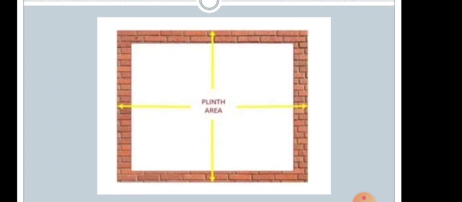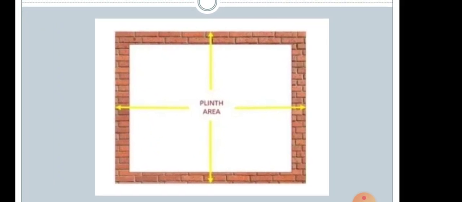Now when you consider a plan of a building here, for plinth area you can see the total built covered area that is measured at the floor level of the basement or of any story.